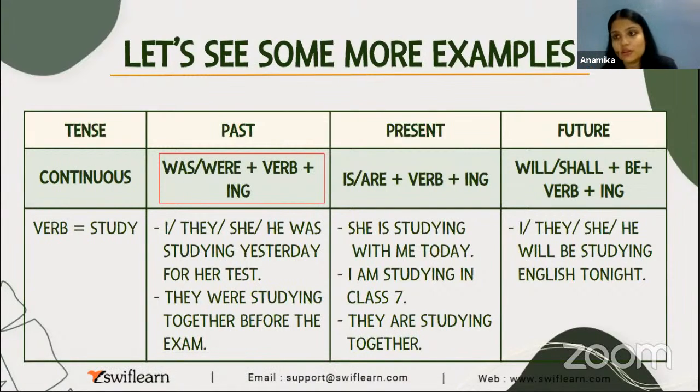Again depends upon the singular or the plural person or the first person or the second person or the third person. So they will be studying, or she will be studying English tonight, or he will be studying English tonight, or I will be studying English tonight. Okay, this is how we frame sentences using continuous tenses. Clear? Good.